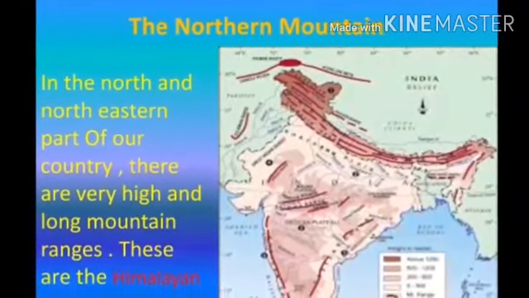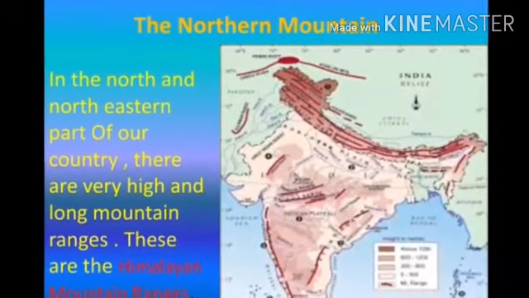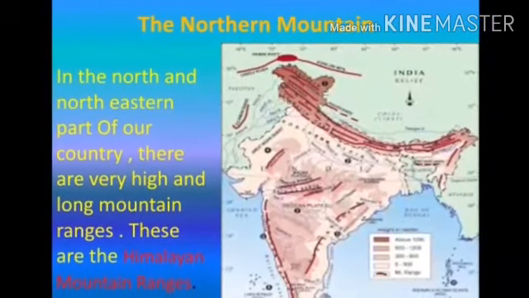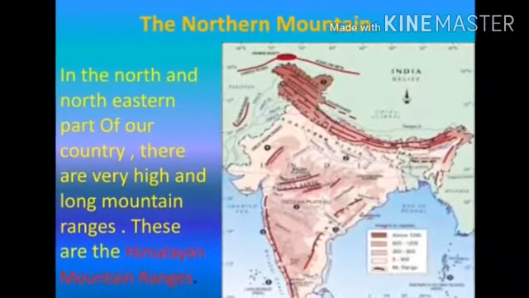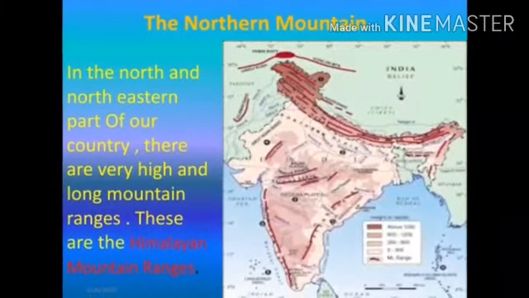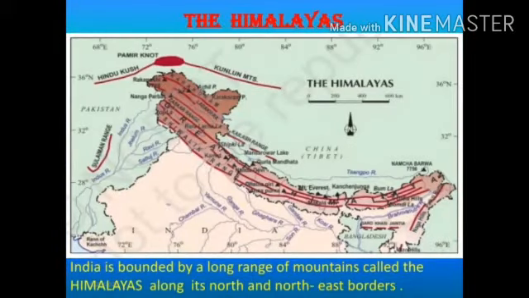So, what are the Himalayan mountain ranges? Please note down this. The north and northeastern part of our country is called the Himalayan mountain ranges. India is bounded by a long range of mountains called the Himalayas along its north and northeast border.